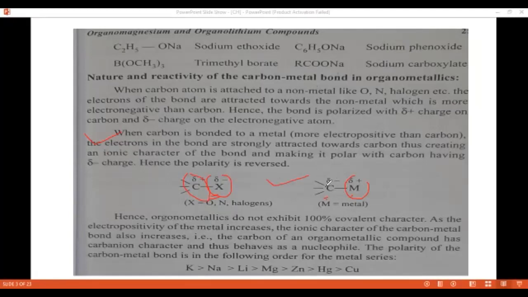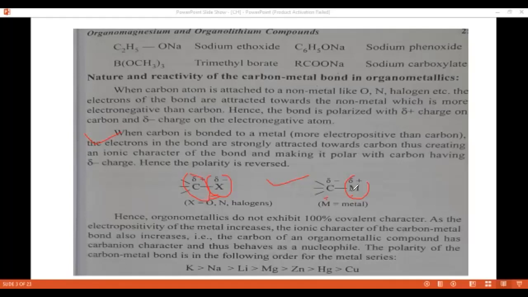The polarity is reversed. In the first case, non-metals, for example oxygen, nitrogen, or halogens, are attached to the carbon atom. These are more electronegative than carbon, so they carry a partial negative charge, and carbon carries a partial positive charge.